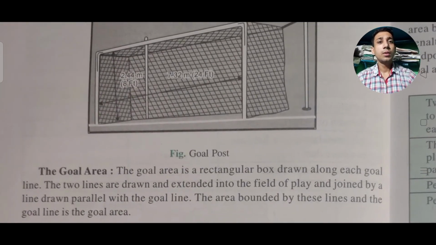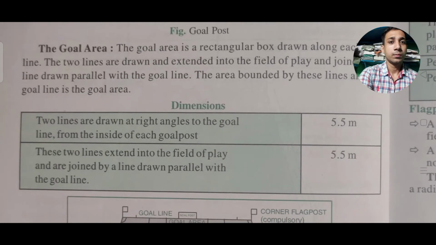In this figure we can see a white line drawn at the bottom of the picture. That is called the goal line. And what is the goal area? The goal area is a rectangular box which you can see over there, 24 feet in length and 2.44 meters in width. If a player gets the football into this area, that should be called a goal, and that's why it is called the goal area.